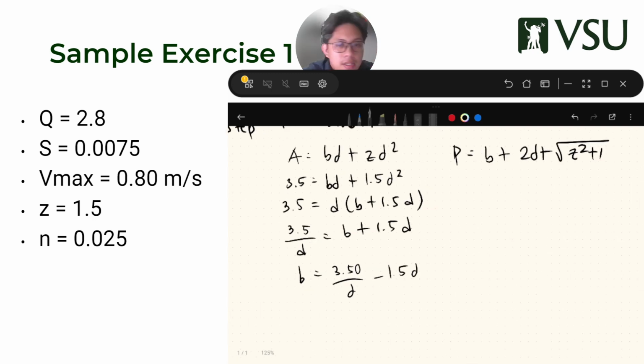I substituted 3.5 and Z. I factored out the D because it's the common one, so I can remove the D from the first term here. So I factored it out and divided both sides.